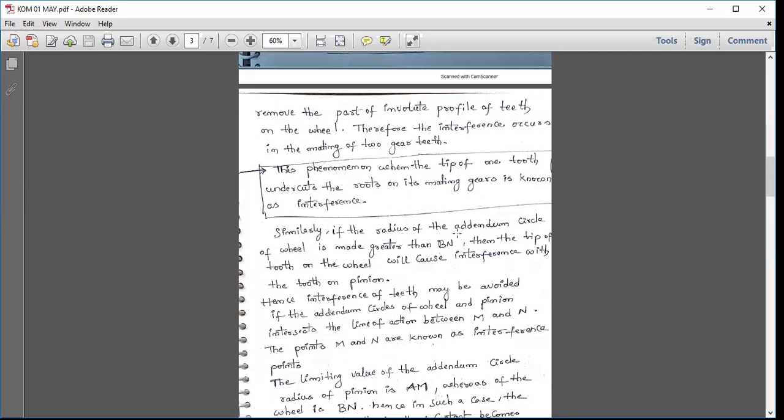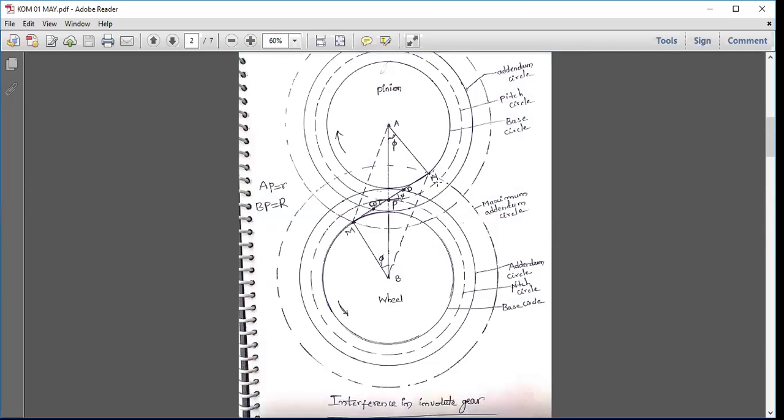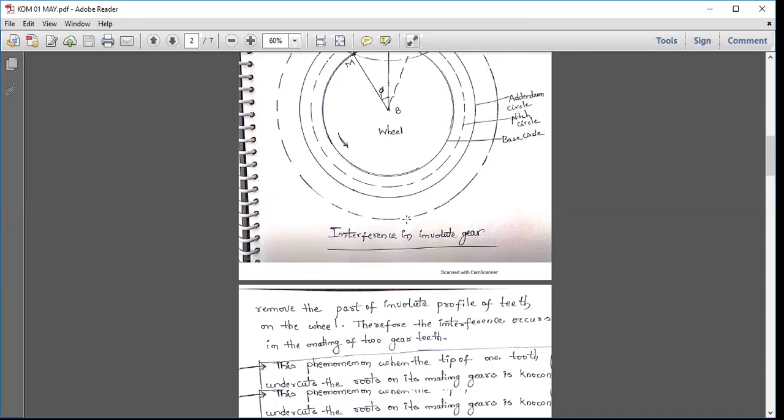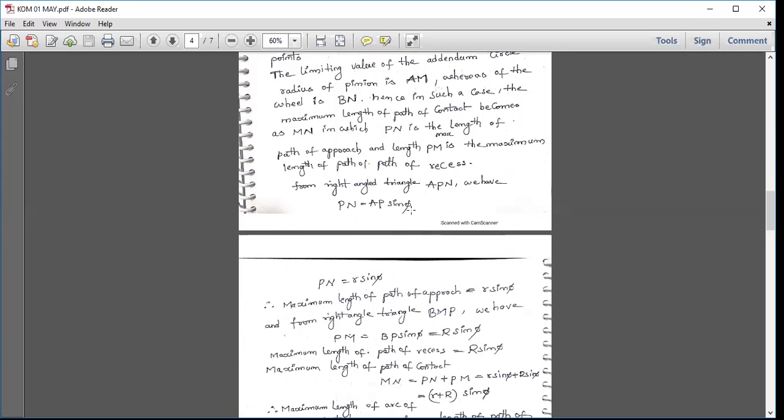Now from triangle APN, PN is the opposite side, AP is the adjacent side. AP is the pitch circle radius of the pinion, so AP is equal to small r. Here, AP is equal to r, BP is equal to capital R. So PN is equal to AP sin phi, PN is equal to r sin phi. The maximum length of path of approach is equal to PN, which is AP sin phi, r sin phi.